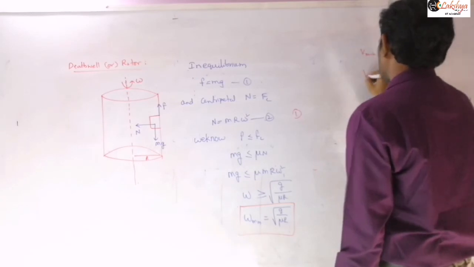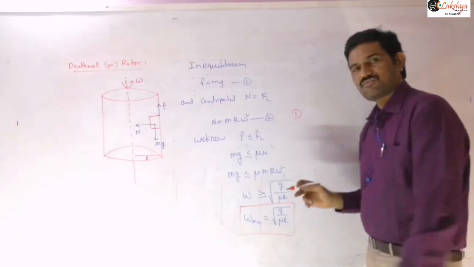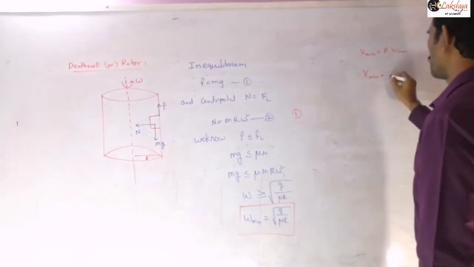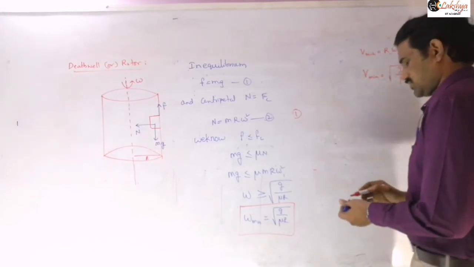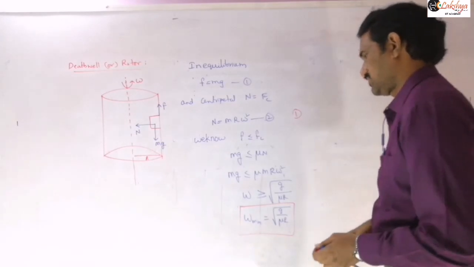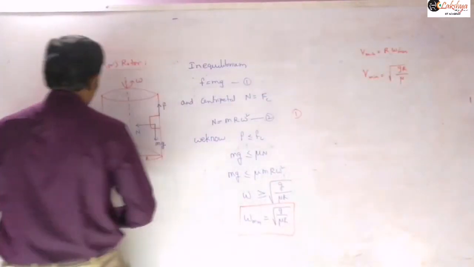Therefore v minimum, substituting the omega minimum value, is equal to under root of g r by mu. So that is the minimum velocity required there, in case of a death well or rotor, right?